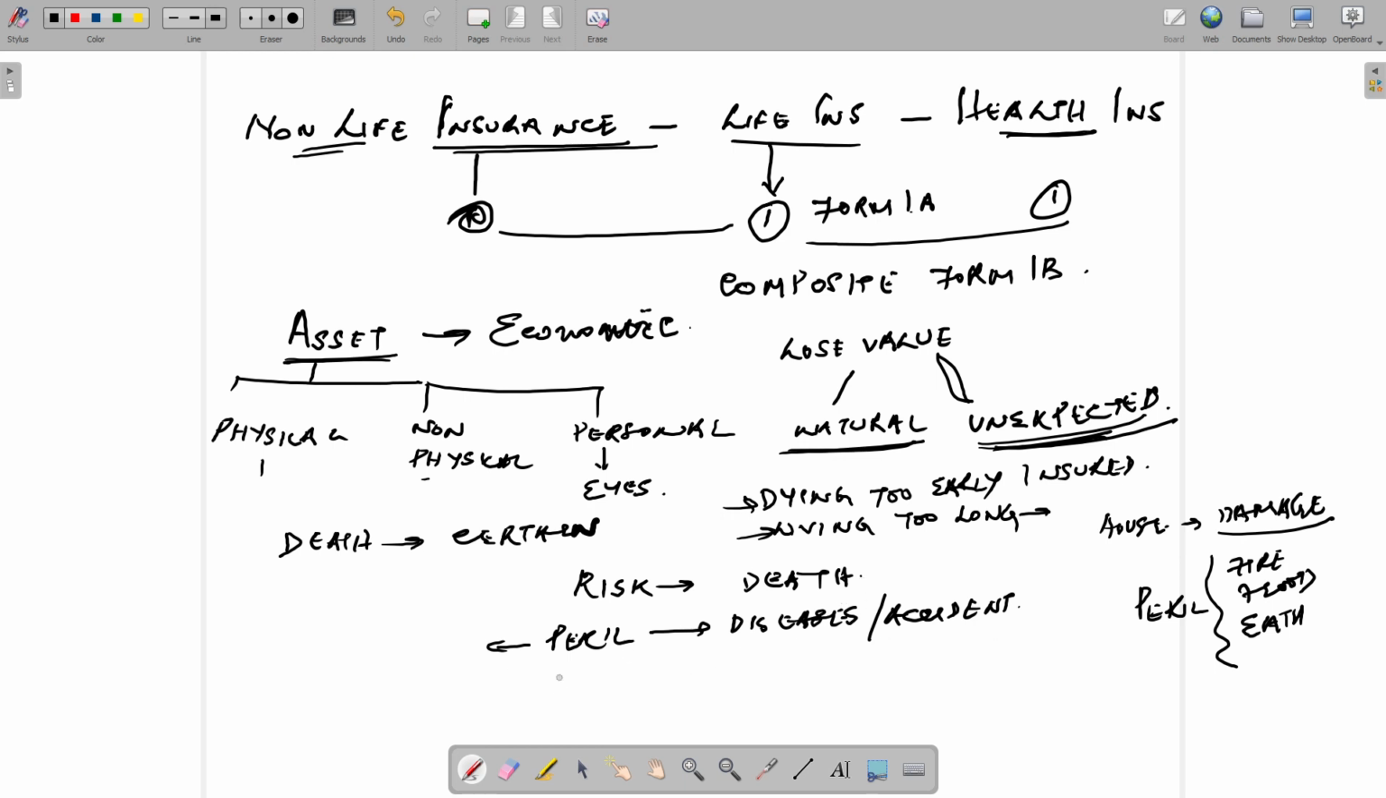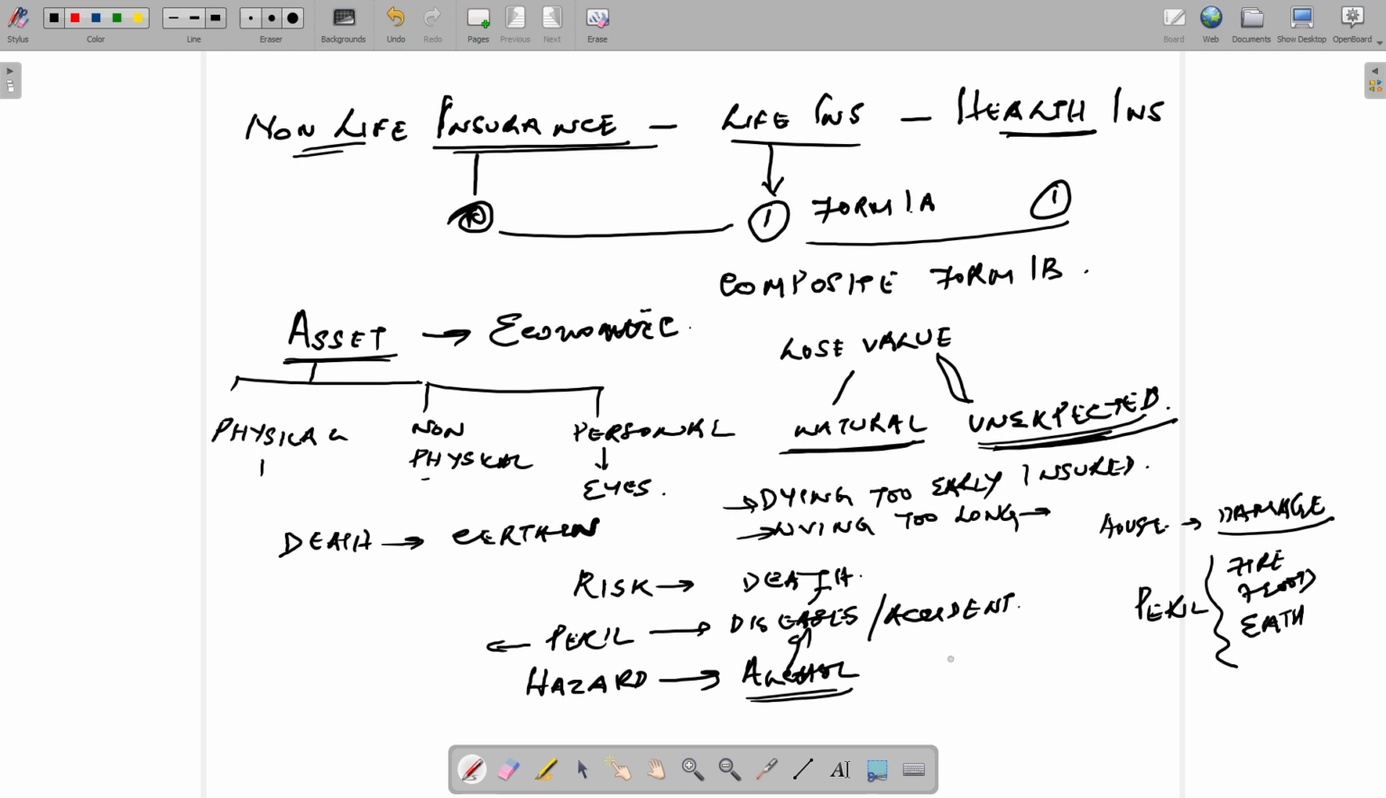Now there is one more factor which we call hazard. Hazard is the factor which influences the risk or increases the risk. For example, suppose I am meeting a person who has a habit of consuming alcohol. Naturally, when consumption of alcohol is there, the possibility of disease is high, so the possibility of death is high. That is what we call hazard. Hazard is a factor which influences the risk.